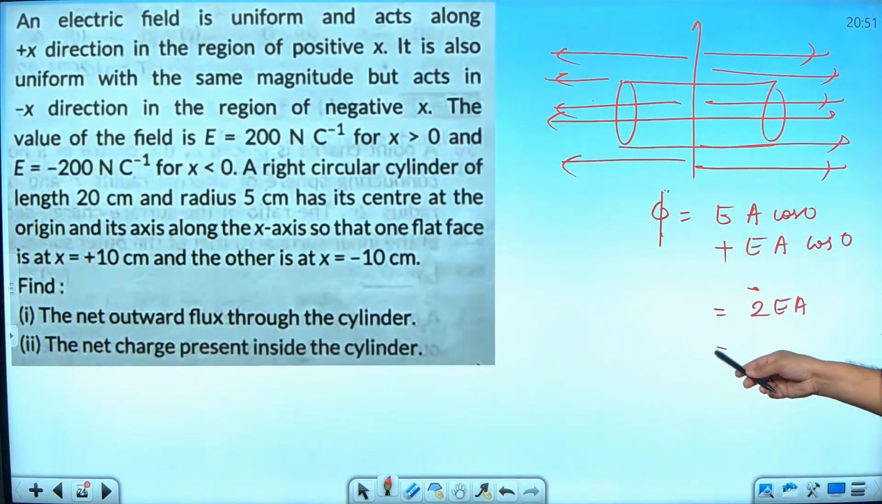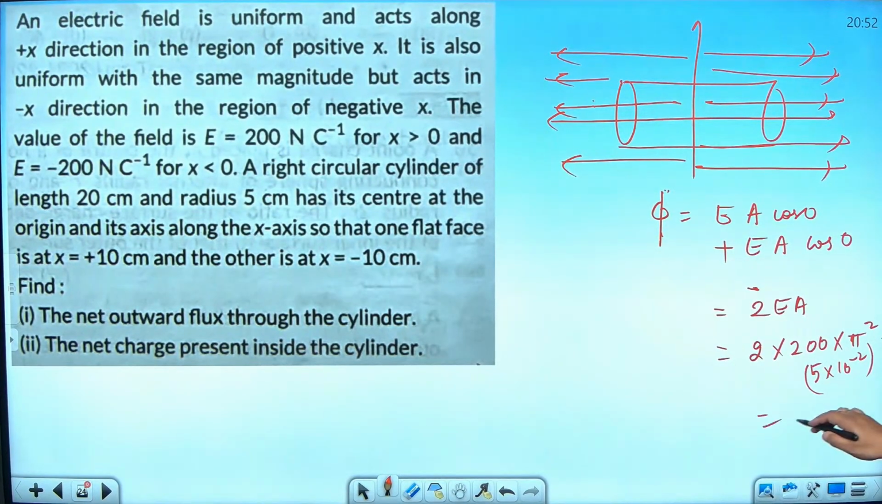And what is the value of 2 into what is the electric field? 200. What is the area? Radius is given as 5 centimeter. So pi into 5 into 10 to the power minus 2, the whole square. If you solve this, you will get this much Newton Coulomb inverse meter square as the flux, not 0, guys.